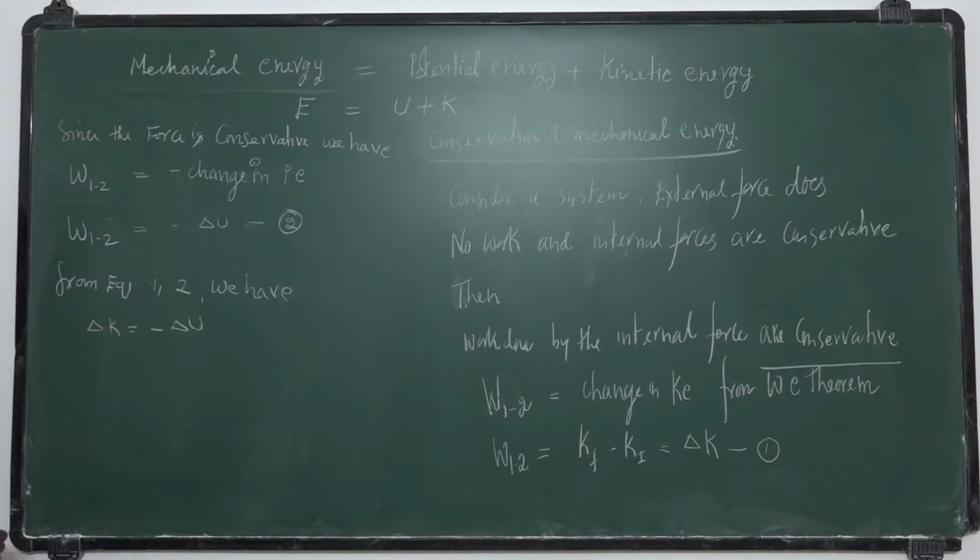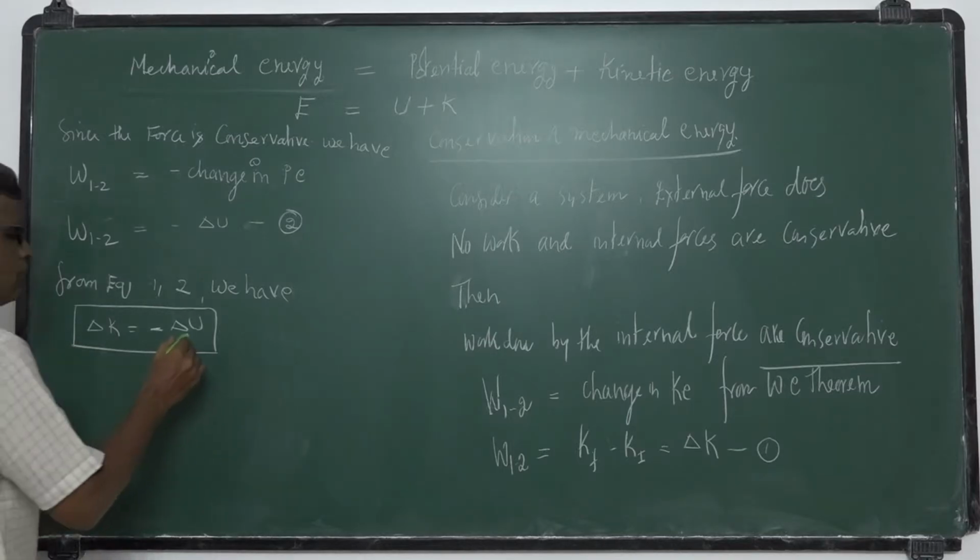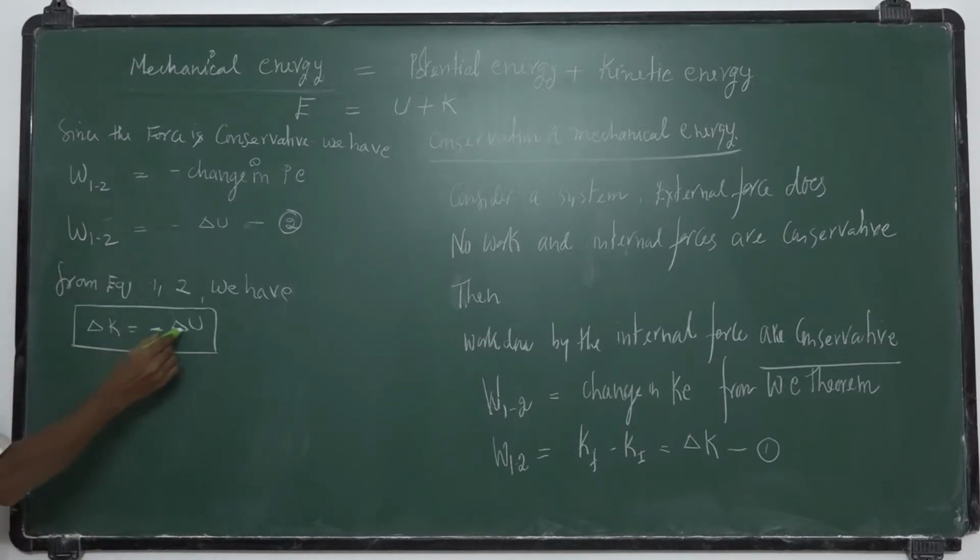This is a very important equation. What does this minus sign indicate? An increase in its kinetic energy is equal to a decrease in its potential energy.